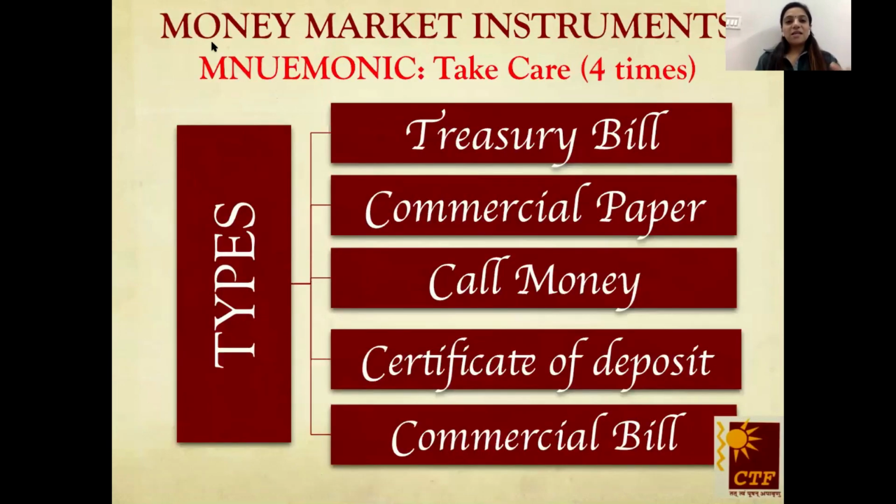Now we are going to discuss the various money market instruments and the acronym or the mnemonic for this. Take care 4 times. Take T and care C 4 times. That means in case of COVID, you have to take care 4 times. Sanitize your hands, sanitize things, wash your hands, maintain social distancing, and wear masks.